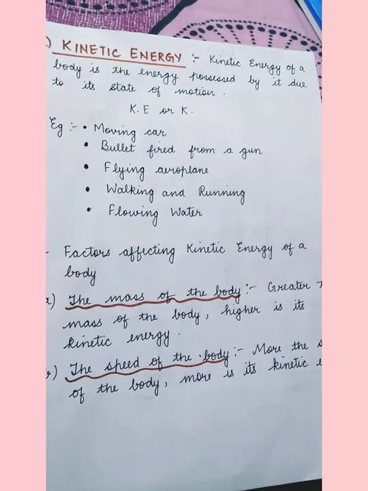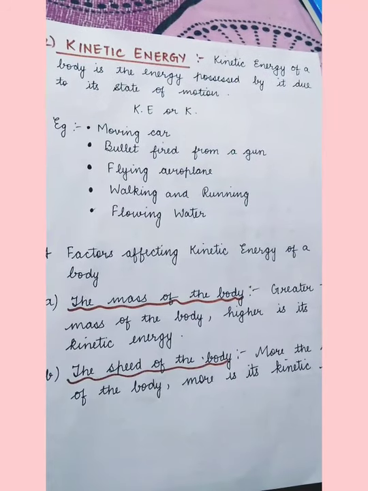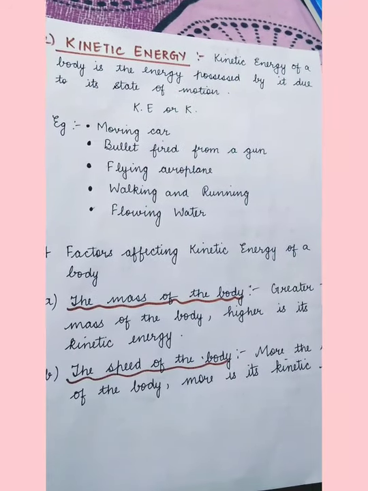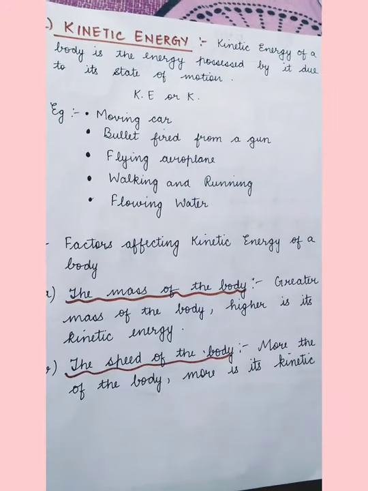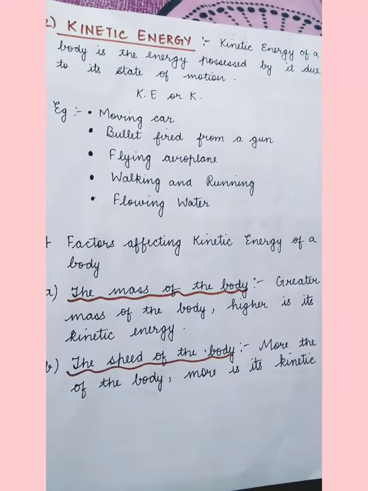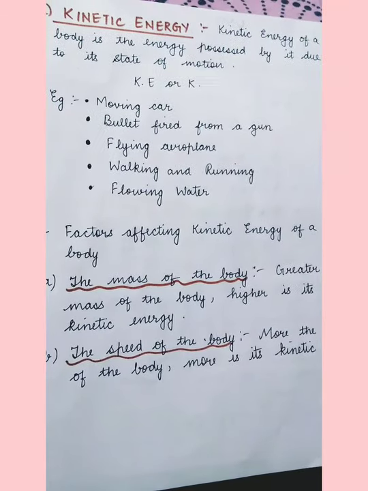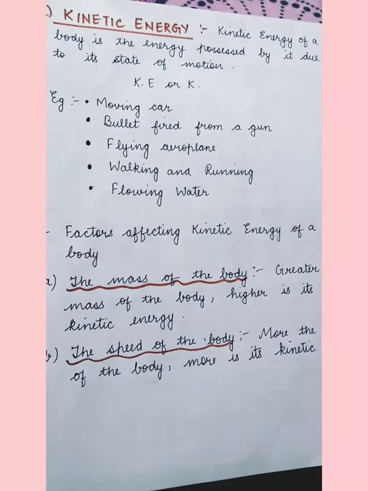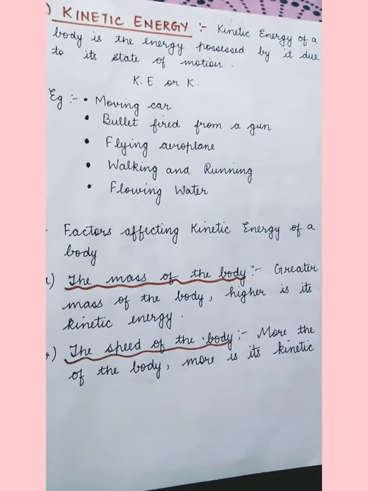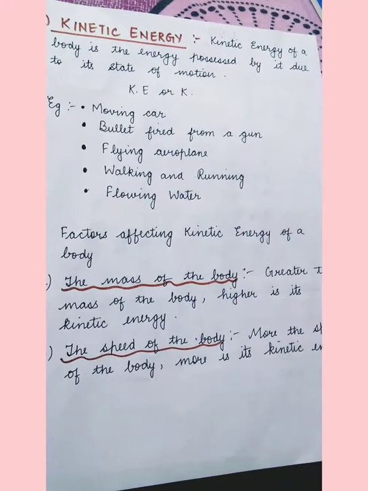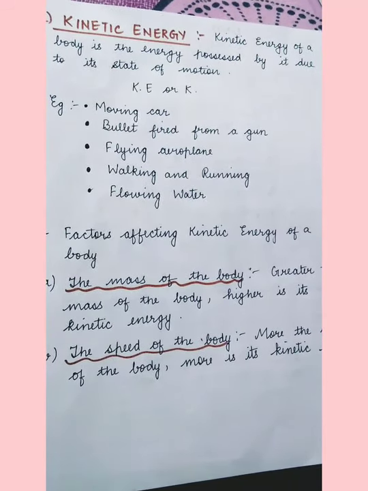Okay. And what are the factors that affect kinetic energy? Mass of the body and speed of the body. How does mass of the body affect kinetic energy of a body? Greater is the mass of the body, higher is its kinetic energy. How the speed of the body? More is the speed of the body, more is its kinetic energy. Understood, children? I hope you all have understood.